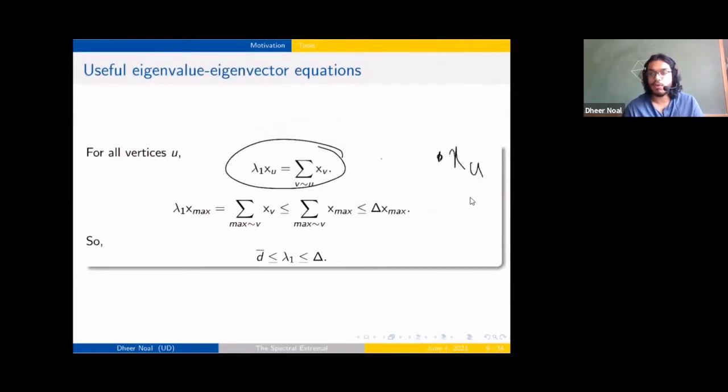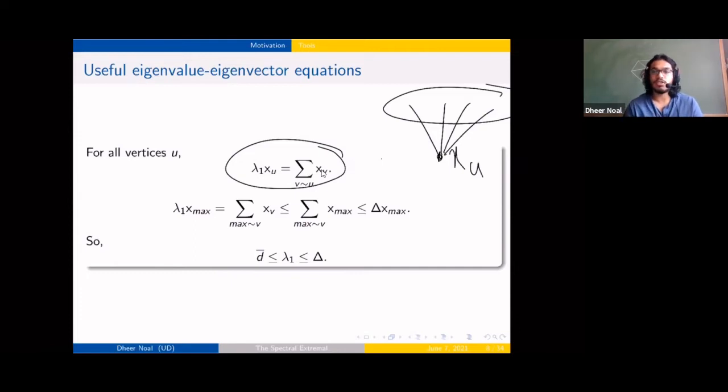All right, so say we're at the vertex u and we have eigenvector entry xu. What this is saying is that the scaled version of xu is equal to the eigenweight lying in the neighborhood of u. Or you can think of xu being a scaled average of the neighbors of u, if you wish, right?